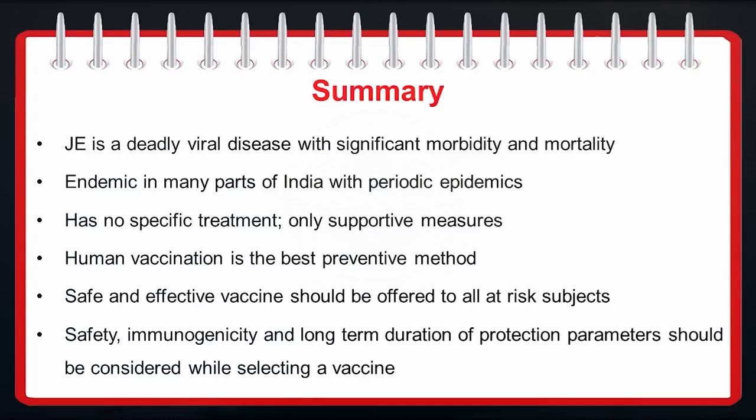If at all you want to vaccinate these kids, there are a few conditions which are important. It is if the kids stay in an ecologically conducive area, or if you have found the vector of this particular disease available in your area, or you have seropositive cases of Japanese encephalitis documented in the vicinity of the area where the kids are staying. So those are the recommendations where you can give this vaccine safely.